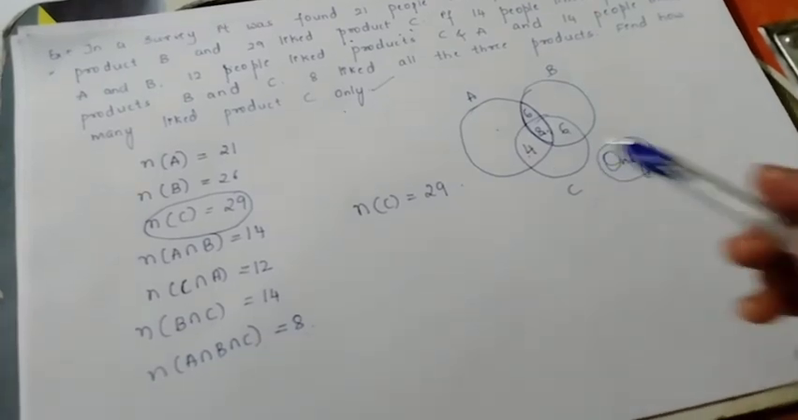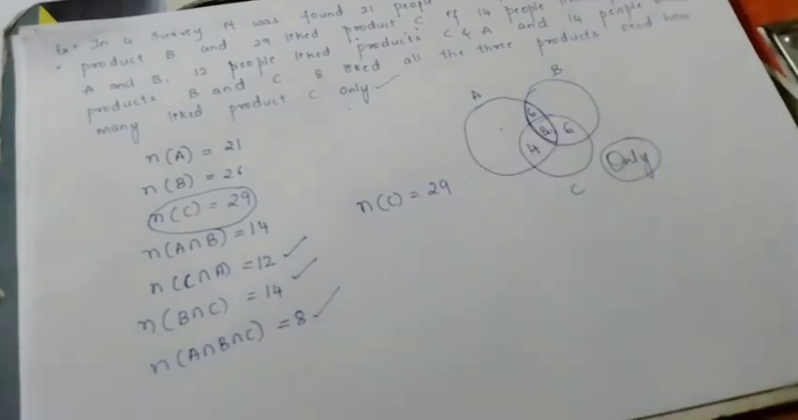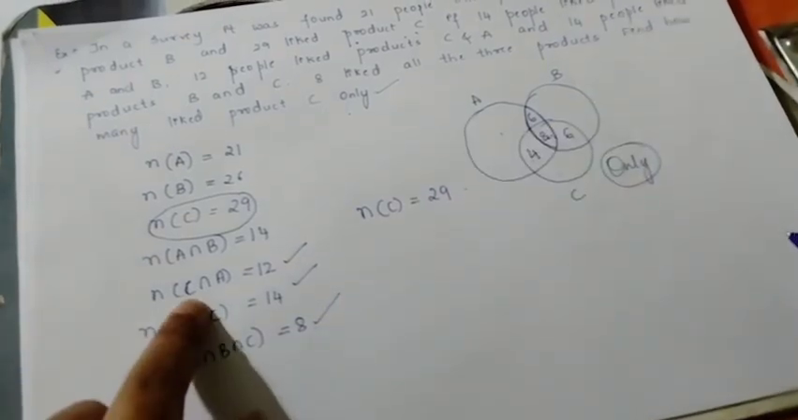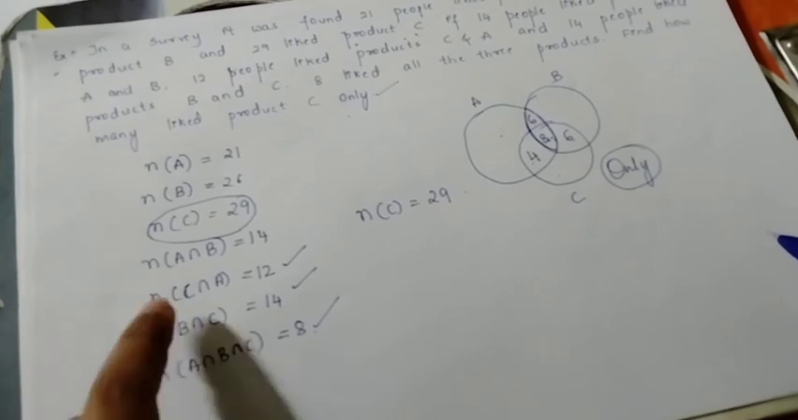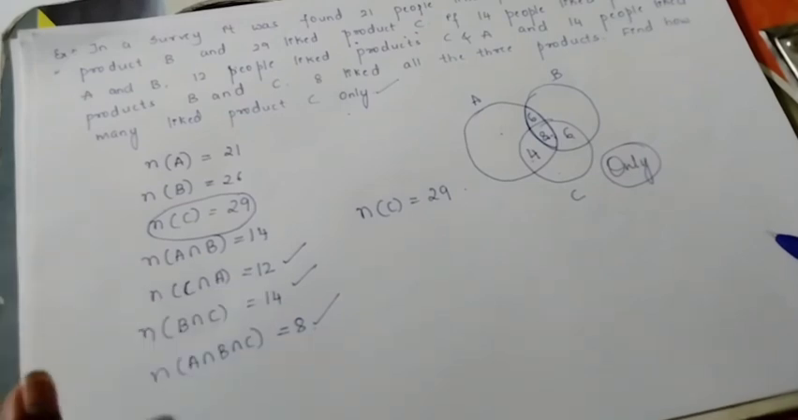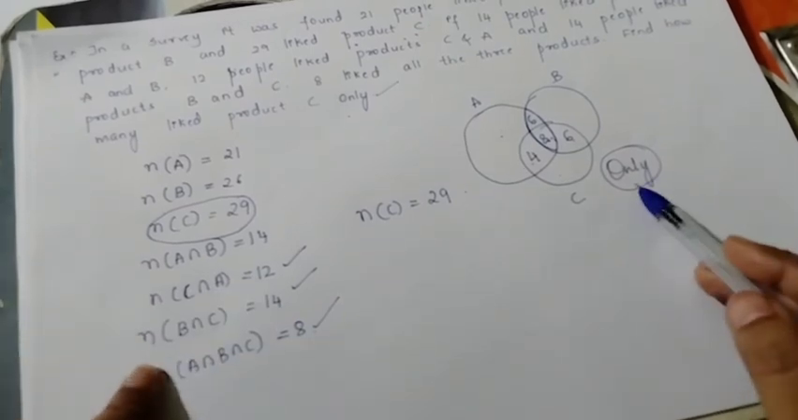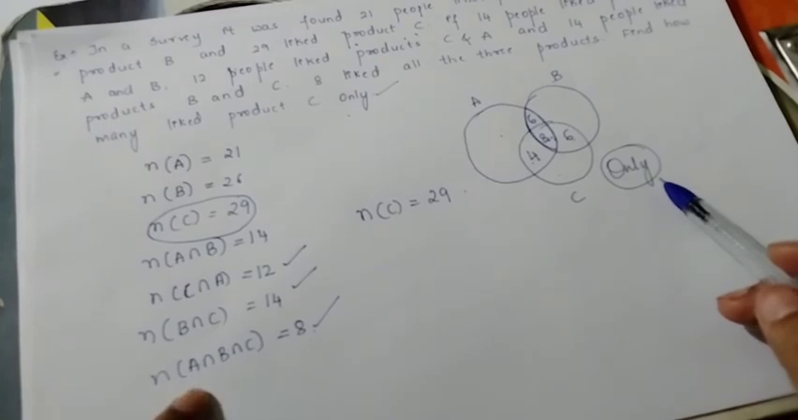Only like means I have to consider this part and this part. Why? Here also C is there. Here also C is there. Here also C is there. A intersection B is not related to me because here C does not come. I want how many are liking only C. So wherever C is there, I have to subtract that part.